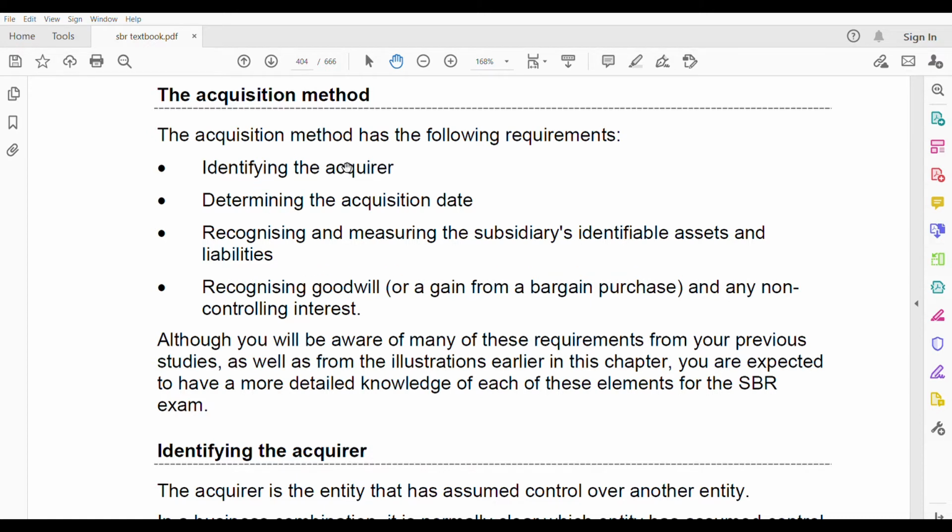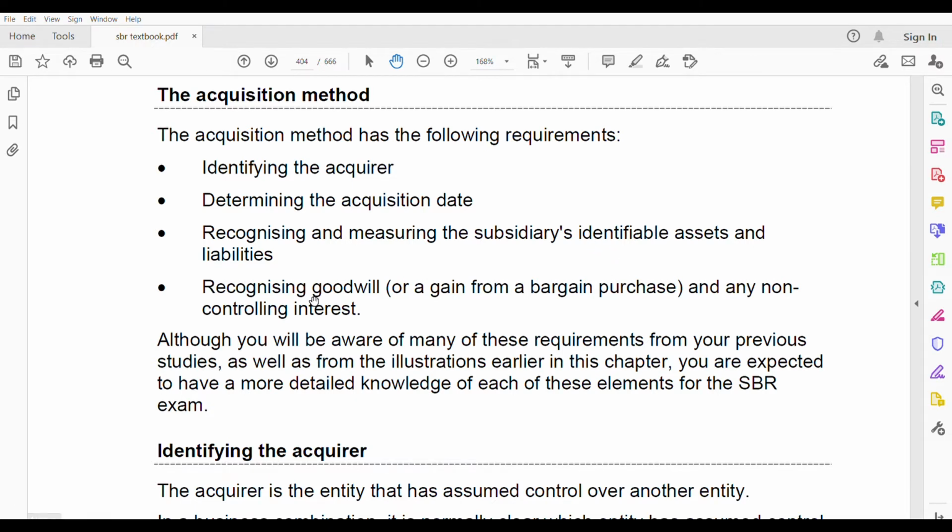Okay, identify the acquirer. That means you should know who is the one who's acquiring. It's very easy. From the case study, they will tell you this one acquires this one. Determining the acquisition date. They will give you the date. Third, recognizing and measuring the subsidiary's identifiable assets and liabilities. That means the net assets. Okay, we'll be doing this. We definitely have to find the net assets.